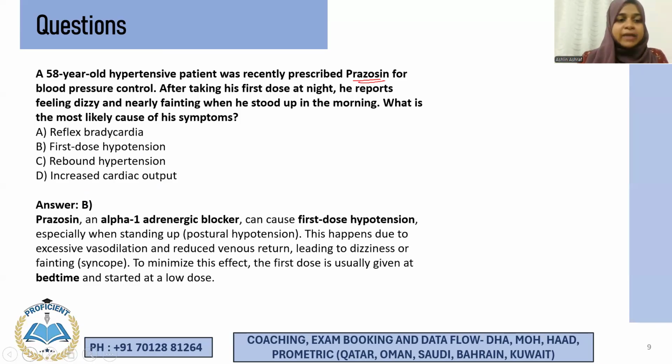Alpha 1 blockers can cause first dose hypotension, and that can lead to dizziness, right? Falls, especially in elderly and all. It can also lead to sometimes fractures, right? So to prevent that, we give the drug at bedtime, and we usually decrease the dose to 1/3 or 1/4, right? Okay.